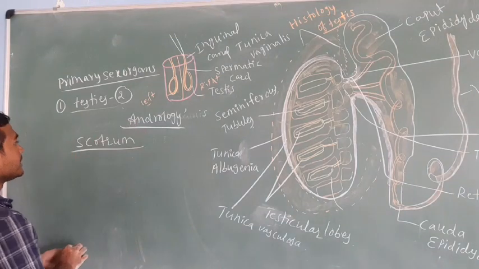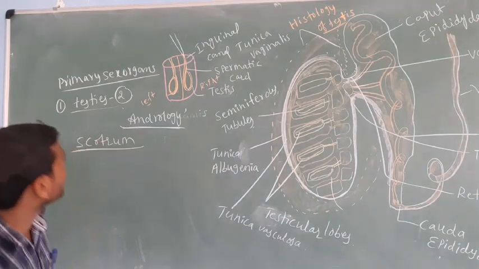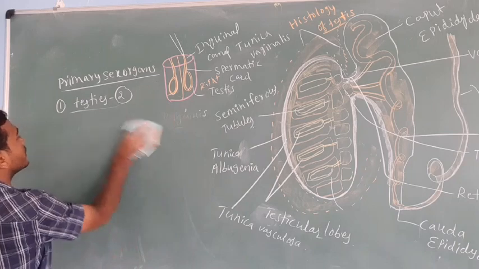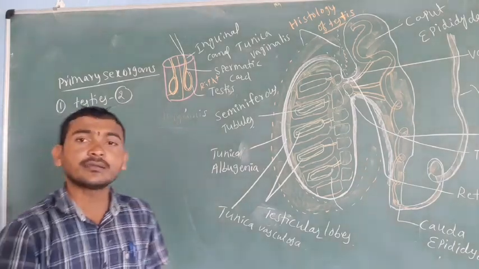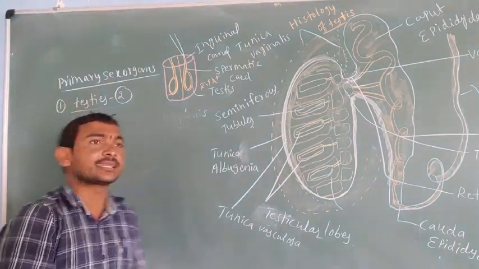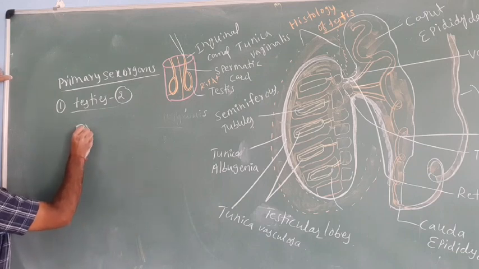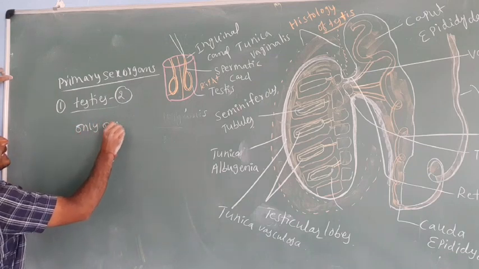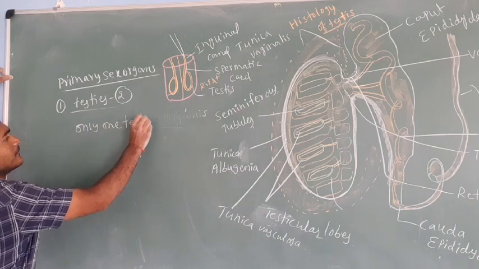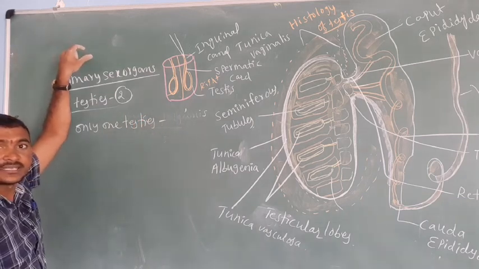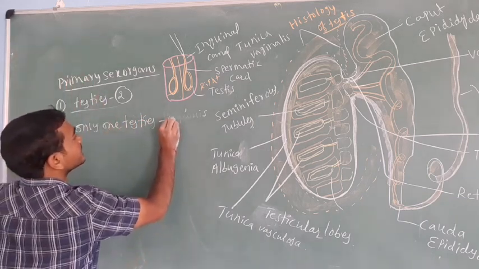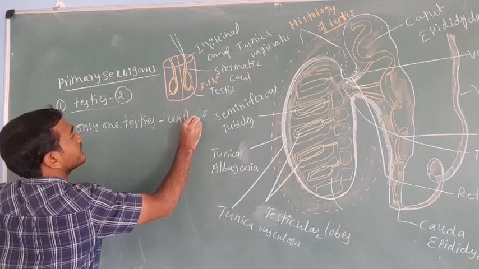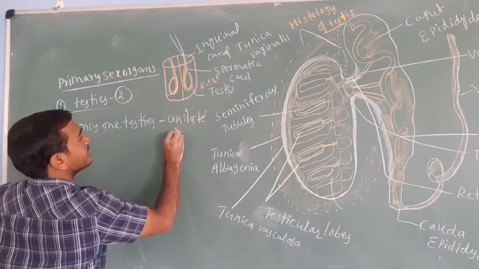Sometimes in some people, only one testis is present in the scrotum. They are called unilateral.